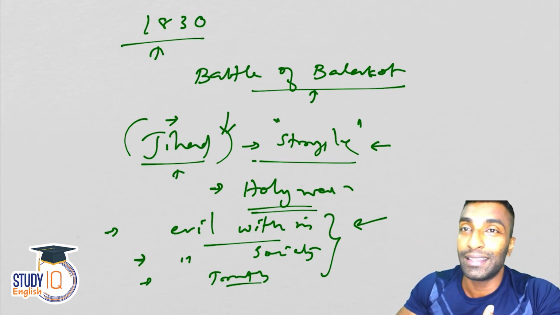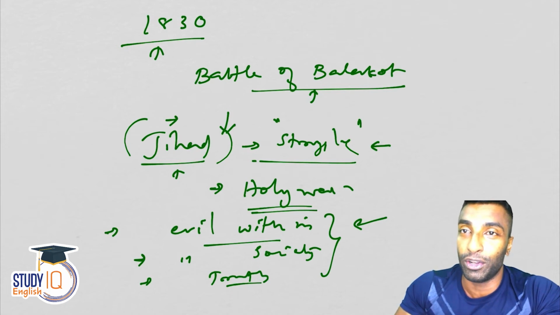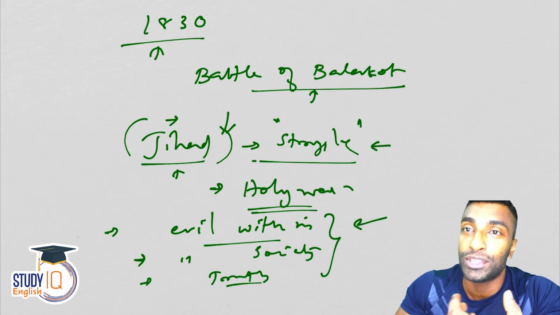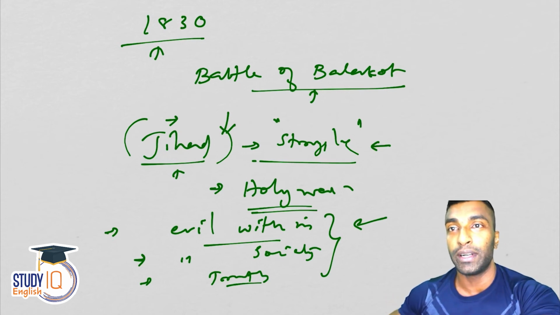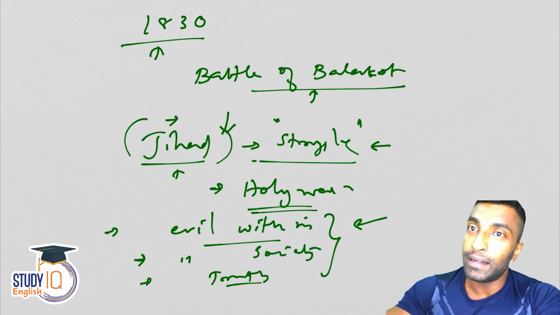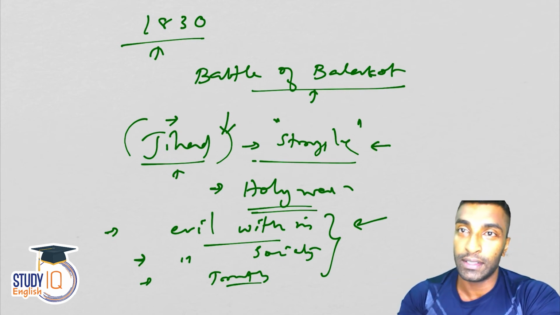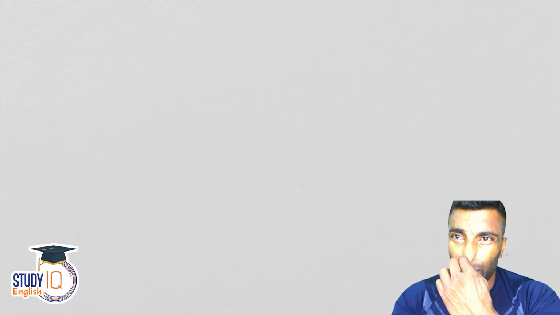Okay, so Muslims also don't know the meaning. What is jihad? They will think that they will die. That's what they think the meaning of jihad is. That's not the case. Jihad means struggle. It's like what Mahatma Gandhi also did. I'm not comparing, but just for the sake of making you understand the exact meaning. Once you know the meaning, then you won't fall into such things, right?